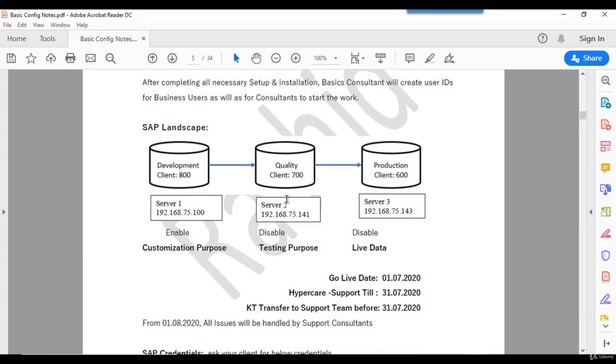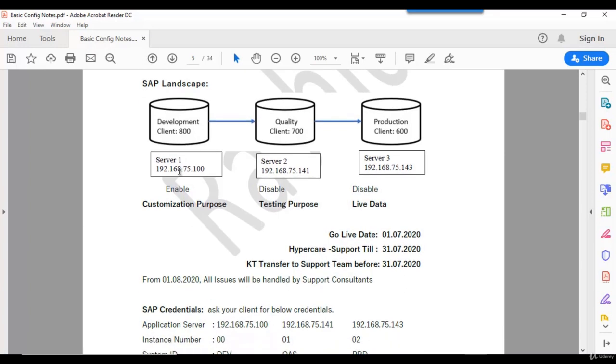Again, the same concept: we have to move it to quality, and from quality to production. These are called development changes. Customization means functional. Whatever configuration is done by the functional consultant is called customization. Whatever changes, coding, enhancements are done by ABAP is called development. So whatever the development, customization and training to the business users should be completed before this day, because they want to use it. The system should be ready before this date, 1/7/2020.